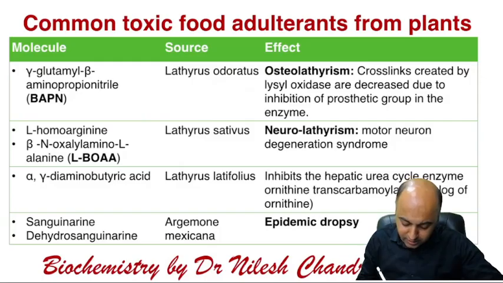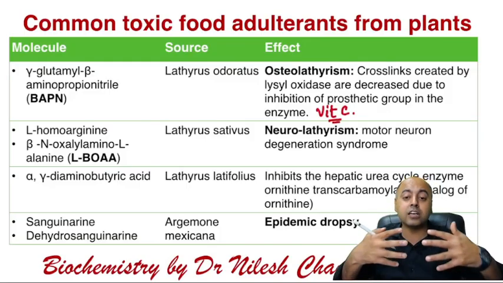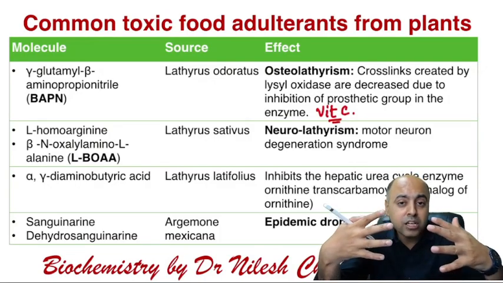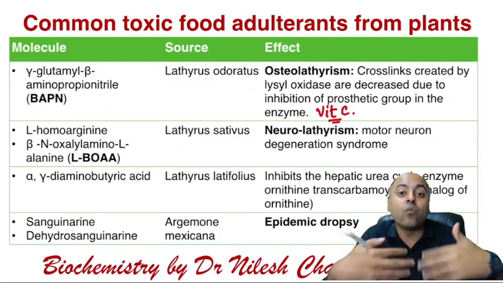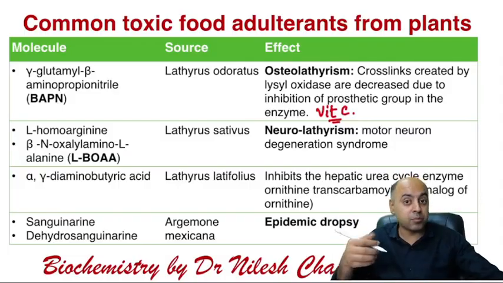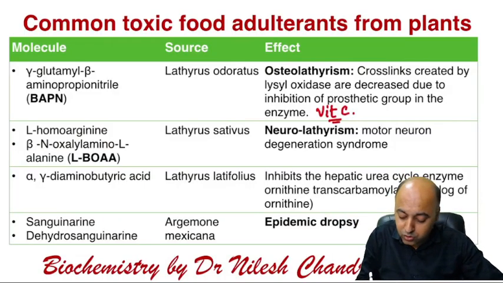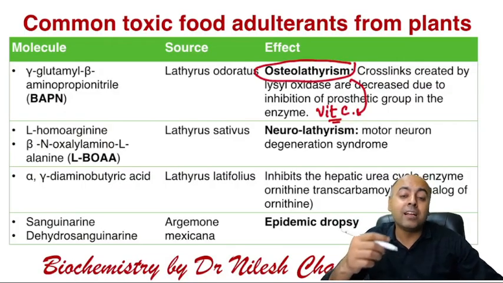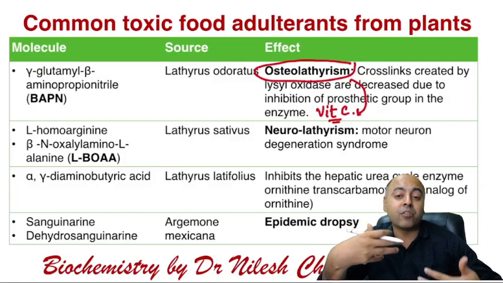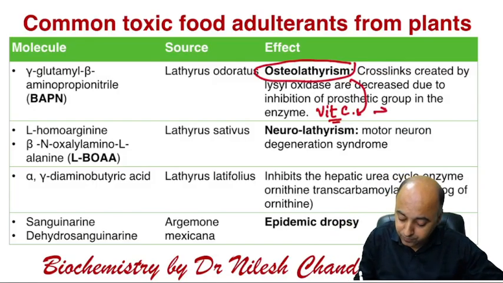That is why in these patients, vitamin C supplementation, it will increase the cross link, although these will be the hydrogen bonds, but with the increased number of the hydrogen bonds, the strength of the collagen will be somewhat restored. So it will be better in comparison to when the vitamin C supplementation is not there. So in patients of osteolathyrism, the vitamin C supplementation is going to help by compensating a little bit for the weak collagen by strengthening it by providing further hydrogen bonds. Okay, so this is one question.